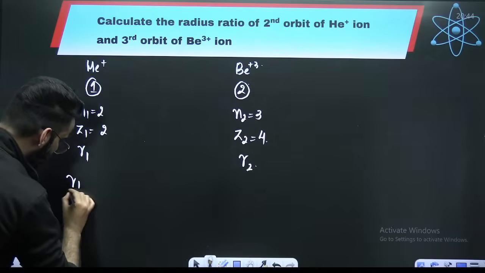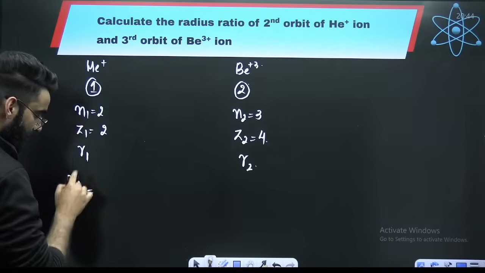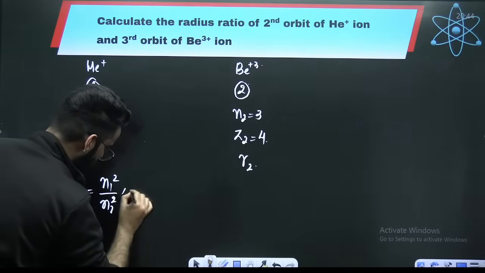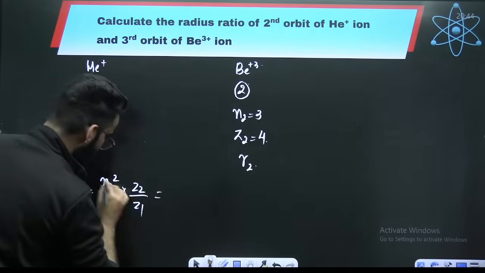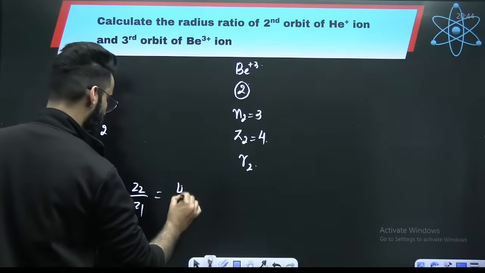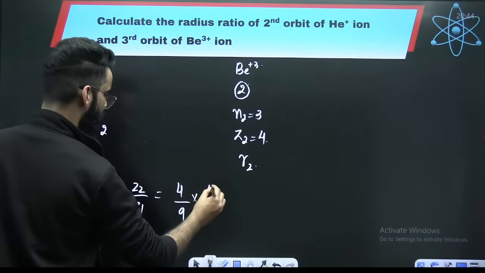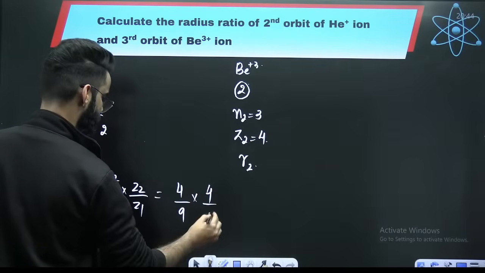And already you know, R1 divided by R2 is equal to R naught n square by Z, so N1 square divided by N2 square multiplied by Z2 divided by Z1. N1 square is 2 square, 4. N2 square is 3 square, 9. Z2 is 4, Z1 is 2.